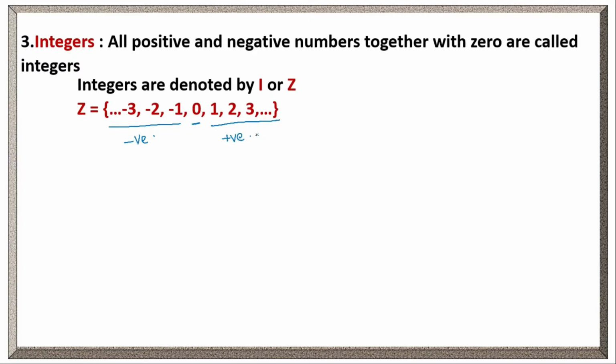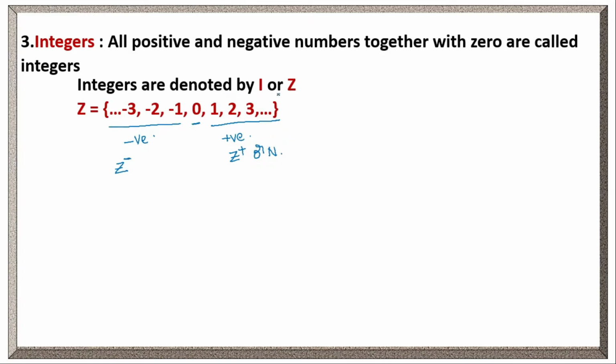Here positive integers are denoted by Z plus and negative integers are denoted by Z minus. So Z plus means all positive integers, which means natural numbers only, right? Z plus or capital N, that means natural numbers.